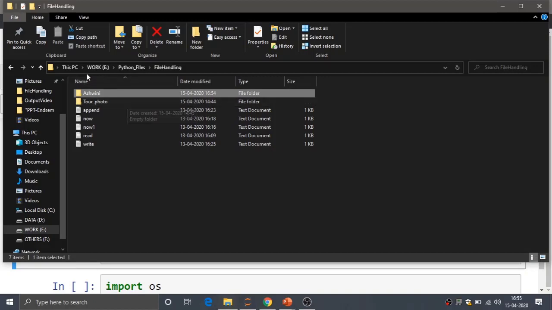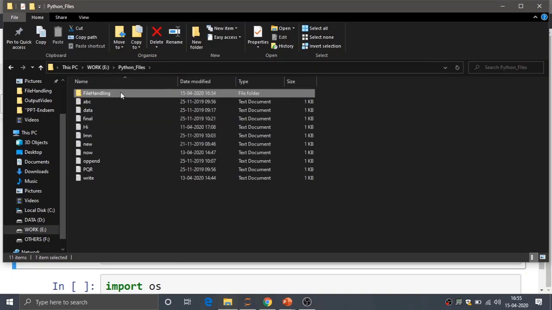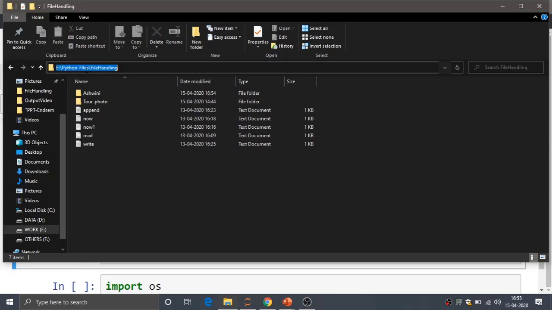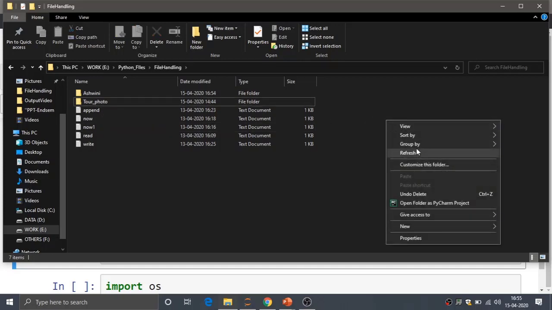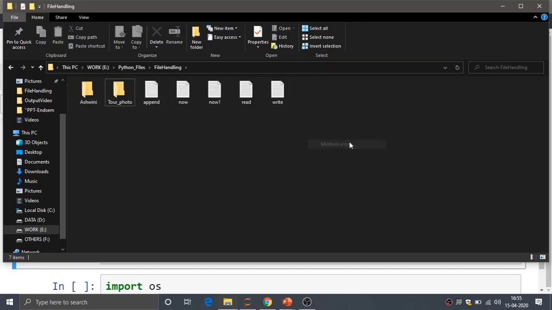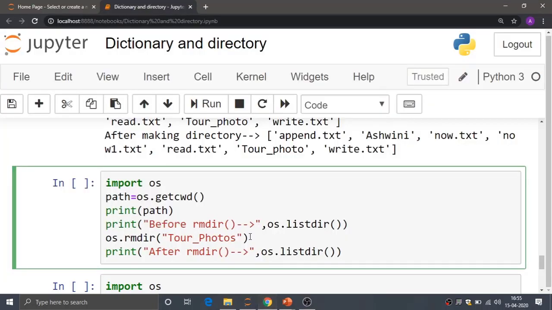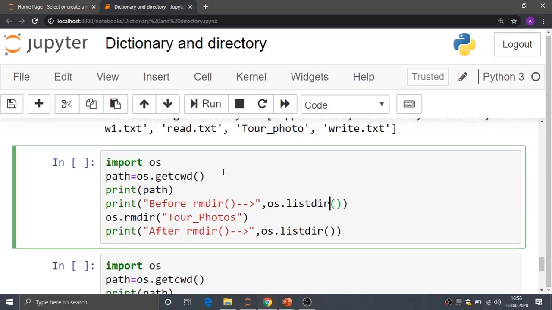If you see in this particular path, Python files and file handling, there were 5 text files present and 2 folders. The name of one folder is Ashwini and the second one is tour photo. Now I want to delete the tour photo from this particular path. By using a Python program, I can delete it. So I have taken the path over here. Before rmdir, I am listing the directory. After rmdir, I am listing the directory. So we will check.